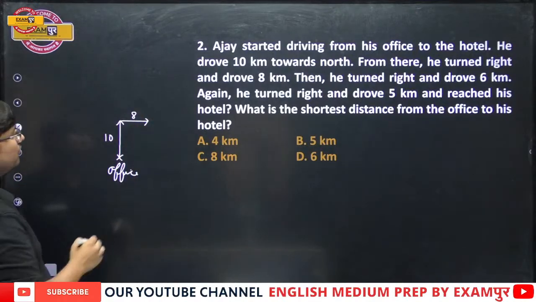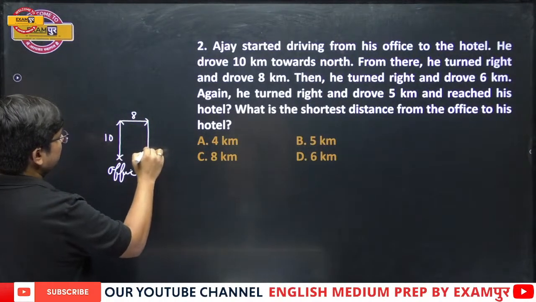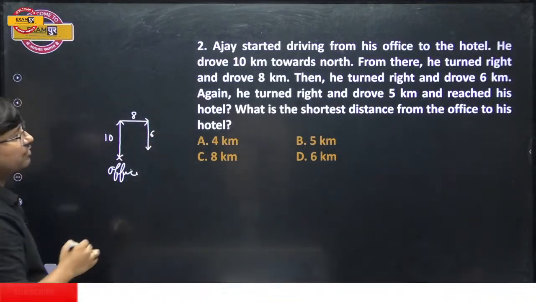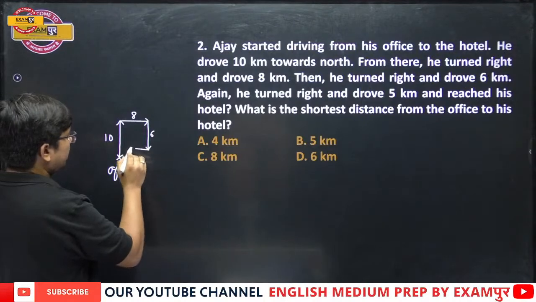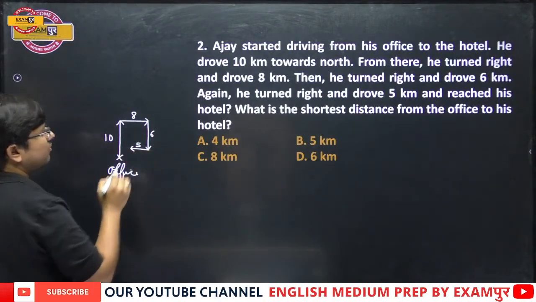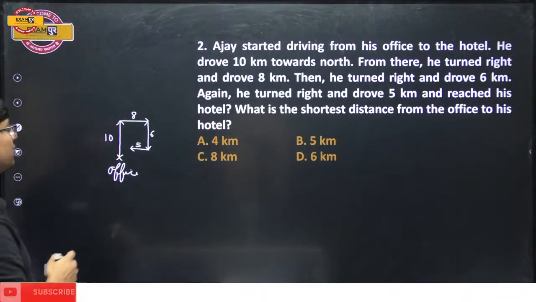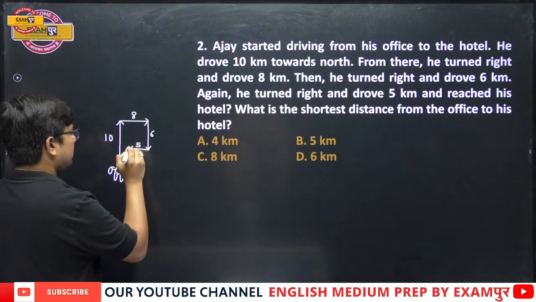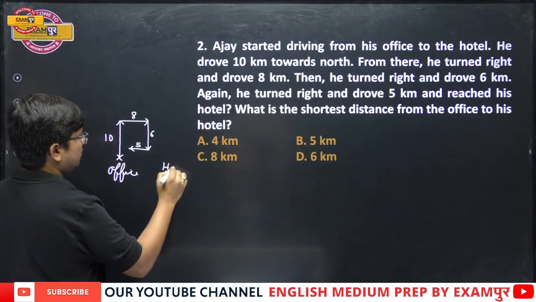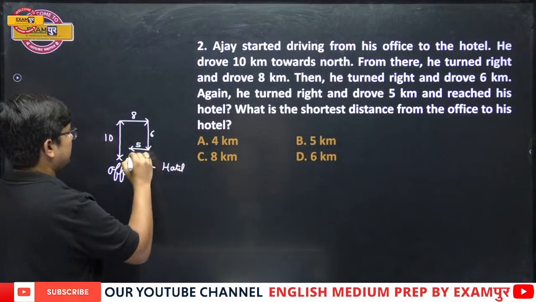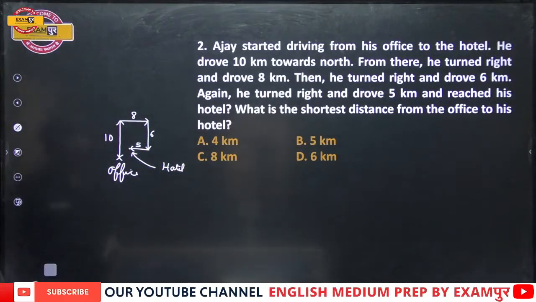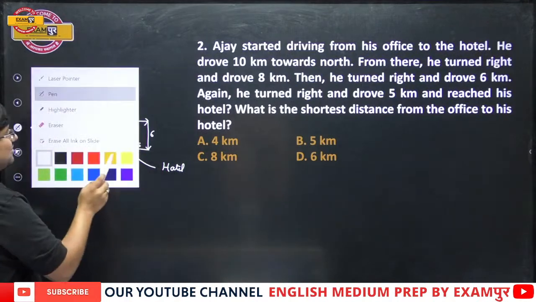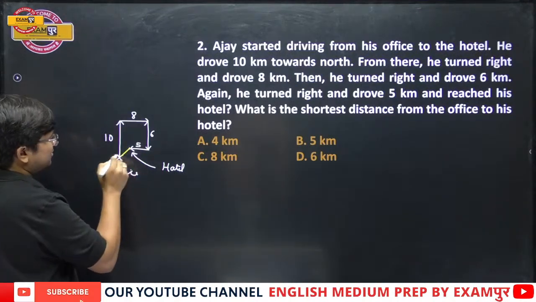Then he turned right and drove 6. Again, he turned right and drove 5, and reached his hotel. This point is the hotel. What is the shortest distance from his office to the hotel? My dear students, the shortest distance from his office to the hotel is this.